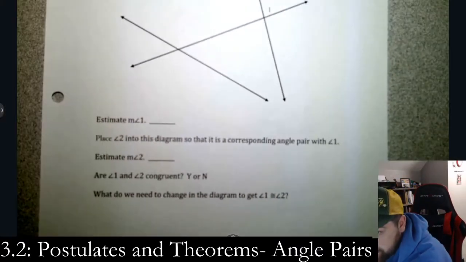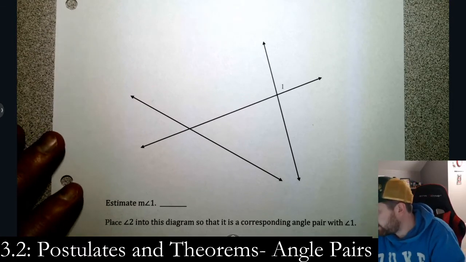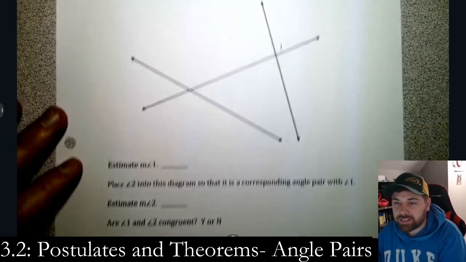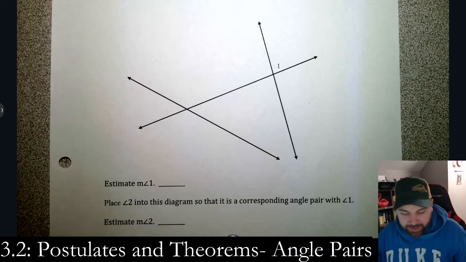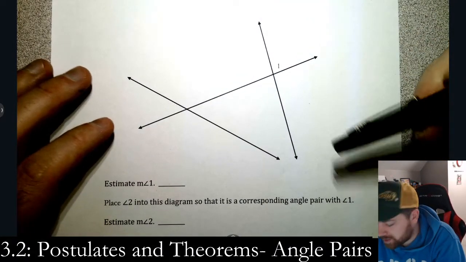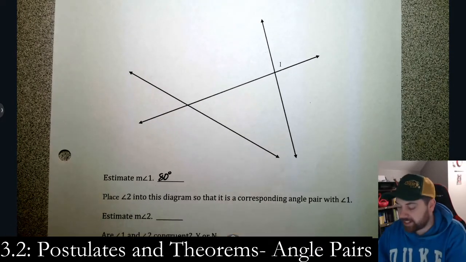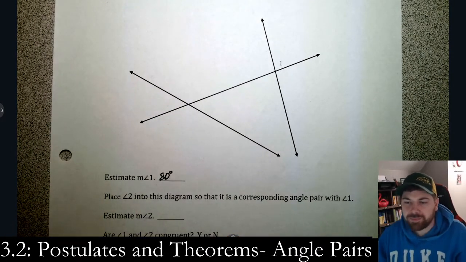I'm going to zoom out for a second. So, we have this shape here, okay? And what it's asking is it wants us to estimate angle 1. Let's take a guess, right? It's not quite a 90-degree angle, as you can see. So let's call it like 80. Why not? Roughly 80 degrees, right? It's almost 90, but not quite, okay?